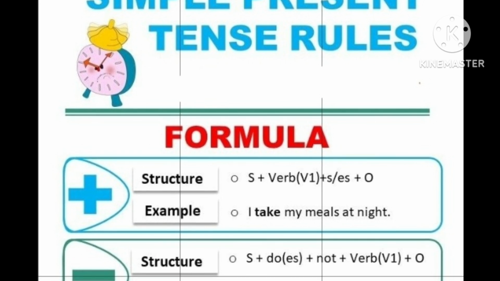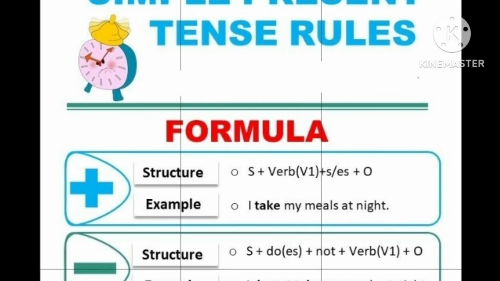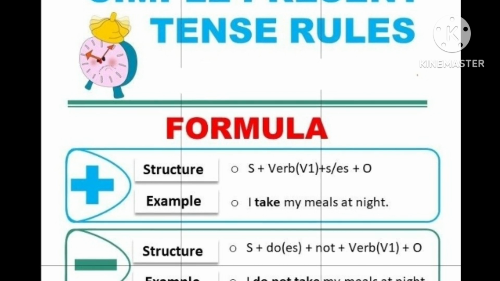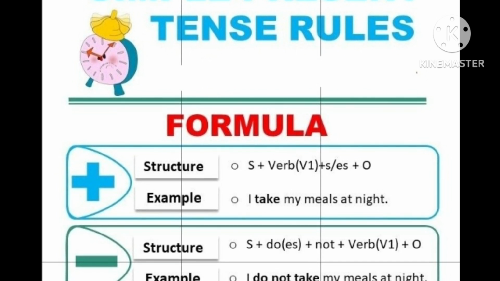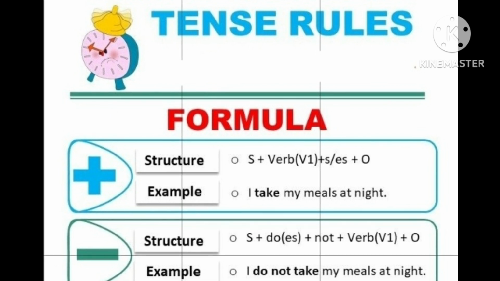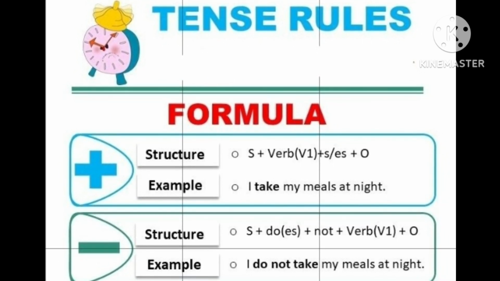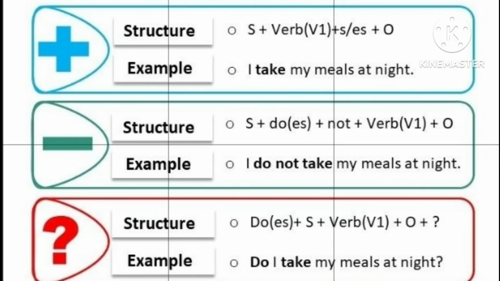Example, I take my meals at night. If the sentence is negative, subject plus do or does based on the subject, plus not, plus verb plus object. Example, I do not take my meals at night.